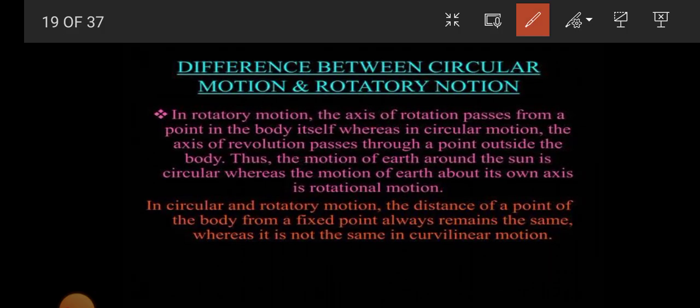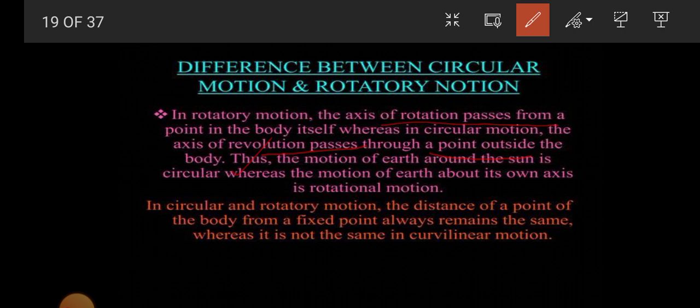Now the difference between the circulatory motion and the rotatory motion. See, in rotatory motion the axis of rotation passes through a point in the body itself. Here the axis passes through the body itself. In circular motion the axis of revolution passes through a point outside the body. Here it passes in the body.